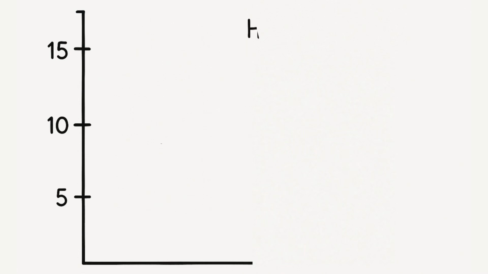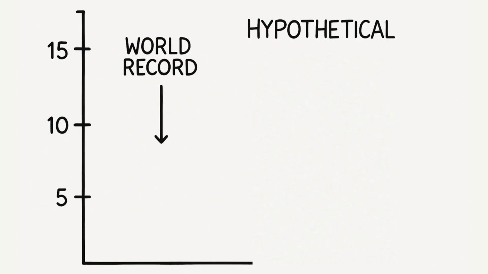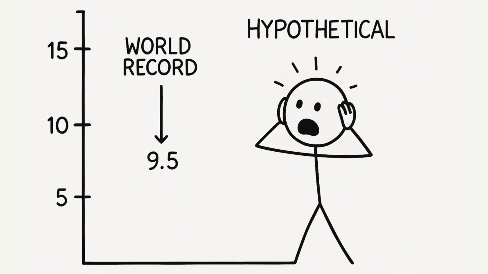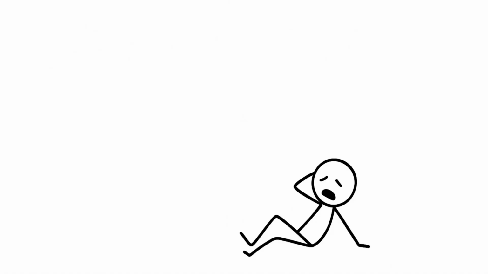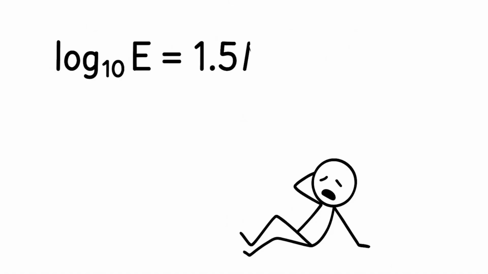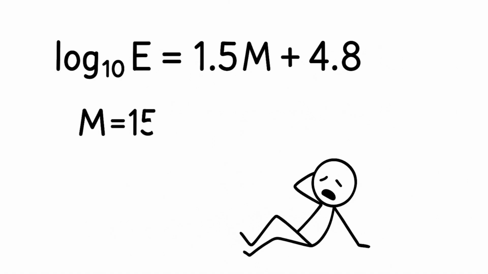The most powerful earthquake in history was magnitude 9.5, Chile, 1960. Now imagine magnitude 15. The difference is not in times, but in orders of magnitude.